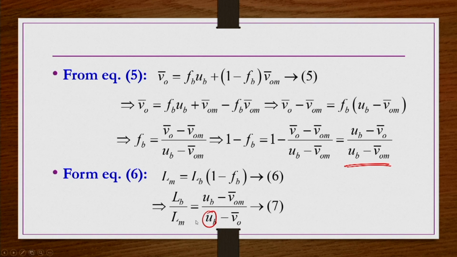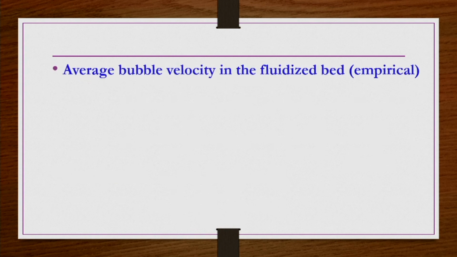You need to know it from experimental studies, but finding it in each and every experiment is very difficult. So, there are already empirical correlations available, like this: Ub is approximately 0.7 square root of g dB.